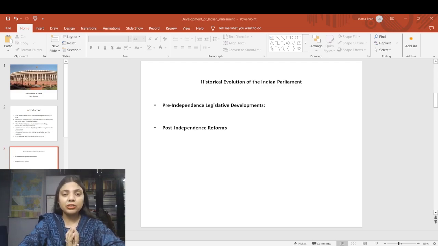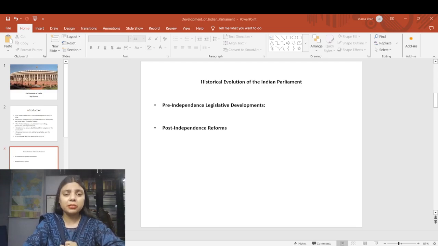The first speaker was Frederick White, and Sachidanand Sinha was the first deputy speaker. With respect to the acts, I already emphasized in the previous lecture that UPSC has asked at least one question each year from this area. You should read from the Regulating Act of 1773 till the Indian Independence Act 1947, and you should know the key features or key initiatives taken under each act.